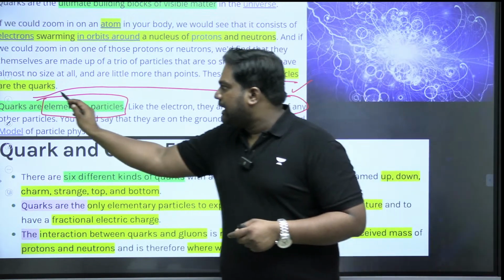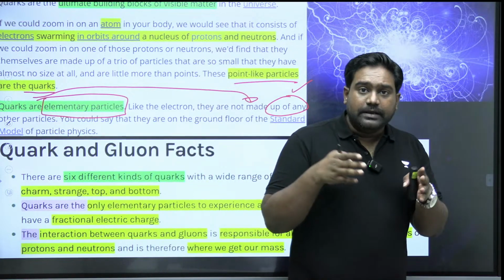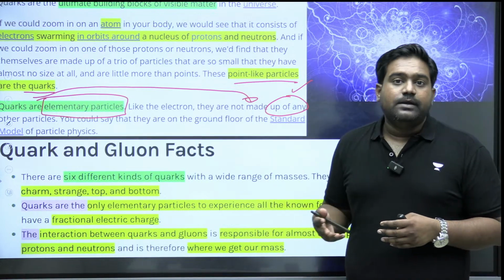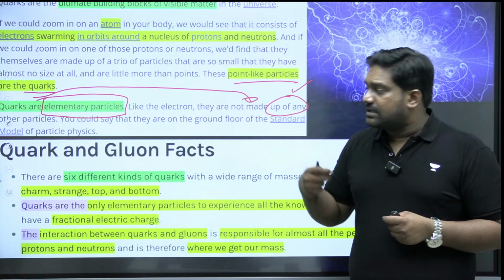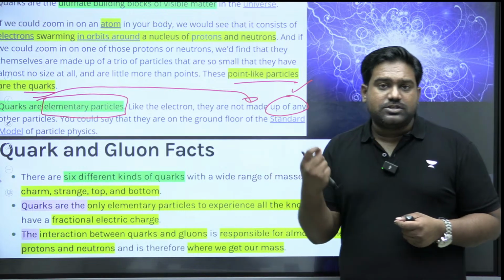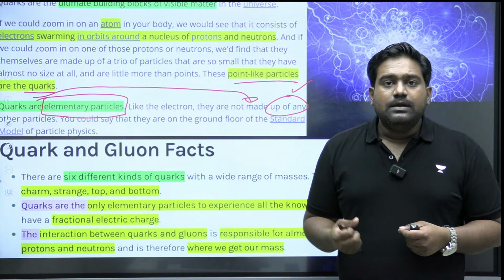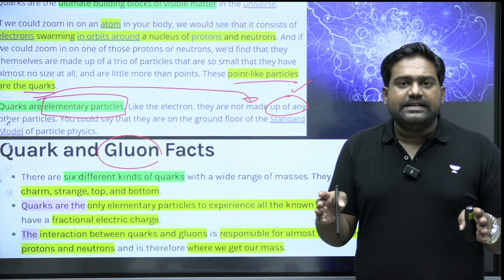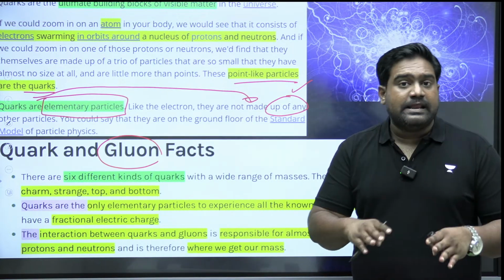These dotted point-like particles present within your protons, neutrons, electrons at the subatomic level are called quarks, which are the most fundamental, the most elementary of particles that we know. You also have something called gluons. These are different categories of subatomic particles found within an atom.